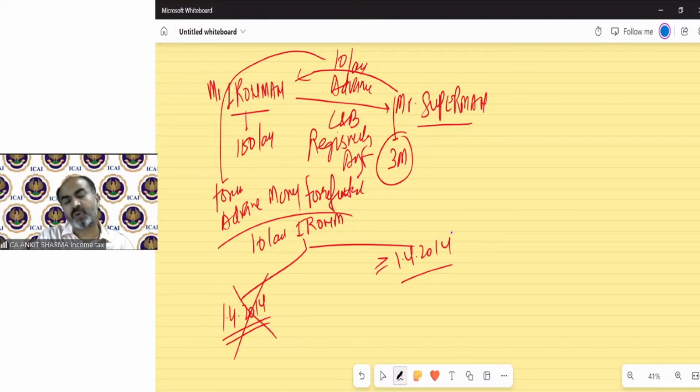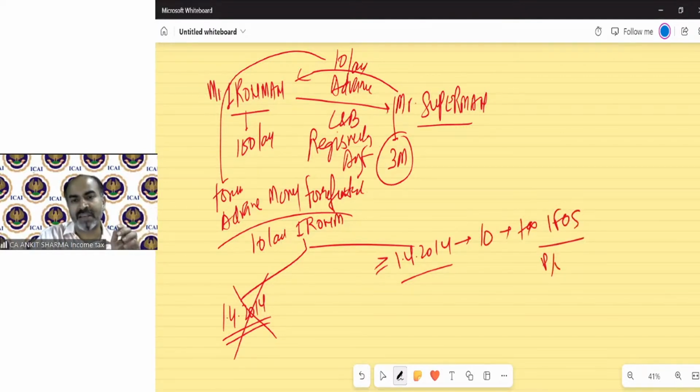On or after 1/4/2014, the provision says if any advance money has been forfeited by the assessee, then that amount is going to be taxable as his income from other sources in the same previous year in which the advance money has been forfeited. So it's a simple concept. There is no treatment in capital gain. The advance money forfeited by the assessee is going to be taxable under income from other sources in the year in which such amount has been forfeited.